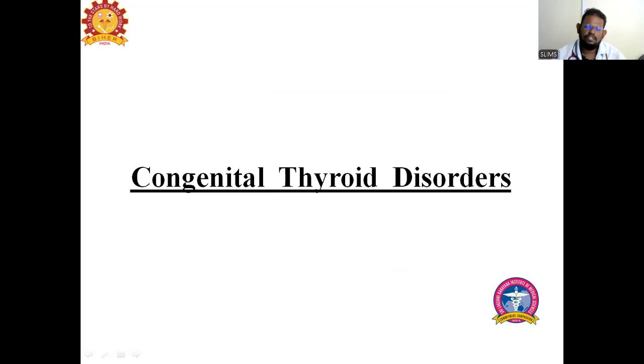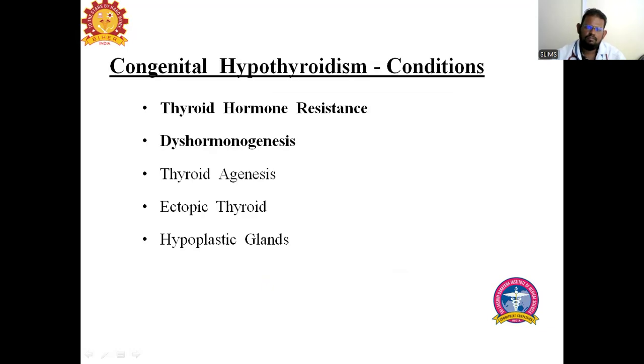The next subtopic is congenital thyroid disorders. Congenital thyroid disorders are thyroid hormone resistance, dyshormonogenesis, thyroid agenesis, ectopic thyroid, and hypoplasia of the thyroid gland.